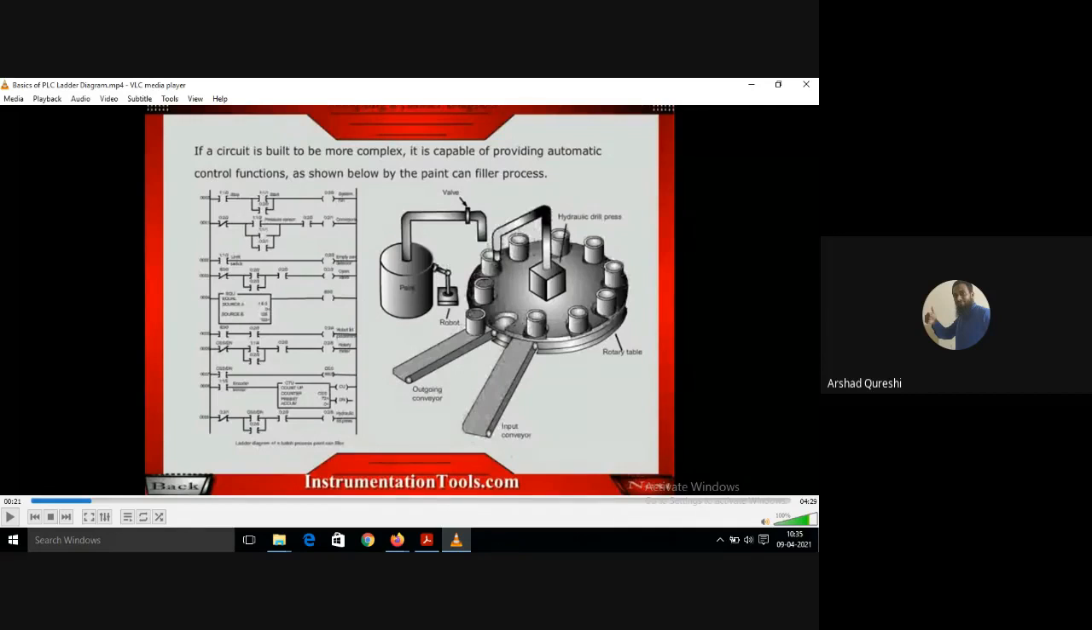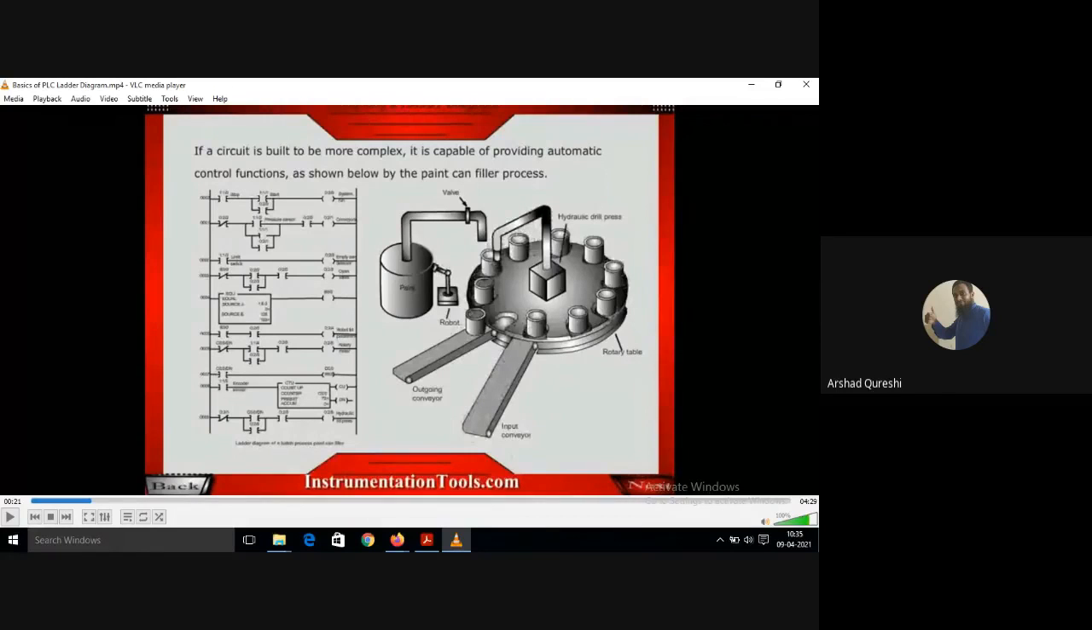The containers are coming and the table is rotating, then it is coming towards this valve. From the valve, the water or any liquid is coming and filling the container. Then there is a robot which is capping that container, closing that container. And then from the outgoing conveyor it goes outside.